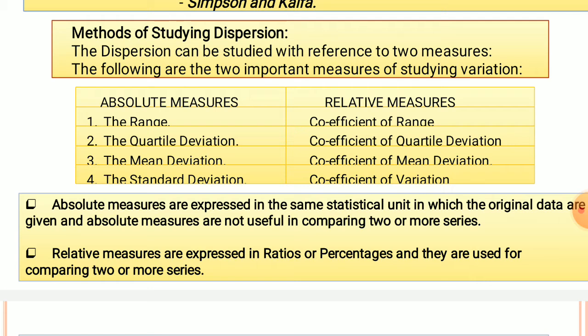The relative measures of the absolute measures are: for range, coefficient of range; for quartile deviation, coefficient of quartile deviation; for mean deviation, coefficient of mean deviation; and for standard deviation, the relative measure is coefficient of variation. So these are the absolute as well as the relative measures which are to be used for studying the dispersion.